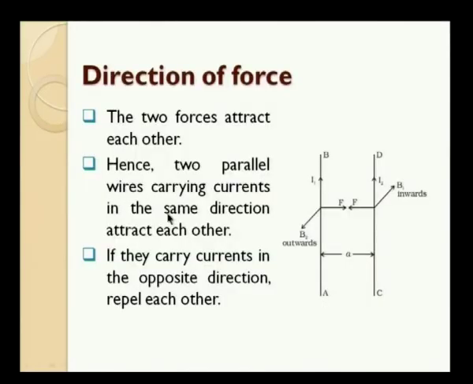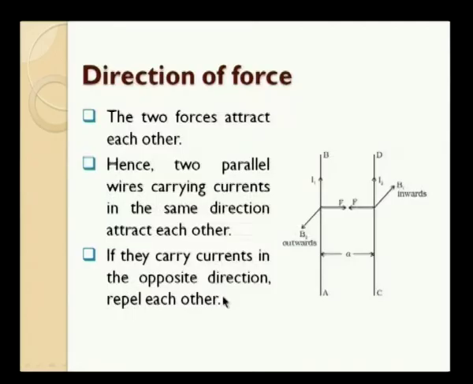So, we conclude the two conductors carrying current in opposite direction repel each other. If they carry currents in the opposite direction, they repel each other. So, whatever be the case, there is a kind of mutual force existing between two parallel current carrying wires. If the current is in the same direction, they attract each other. If the current is opposite to each other, the direction of force is opposite. So, it is repelling, they both will repel each other.